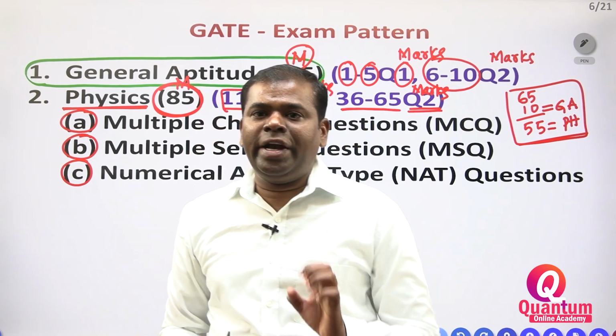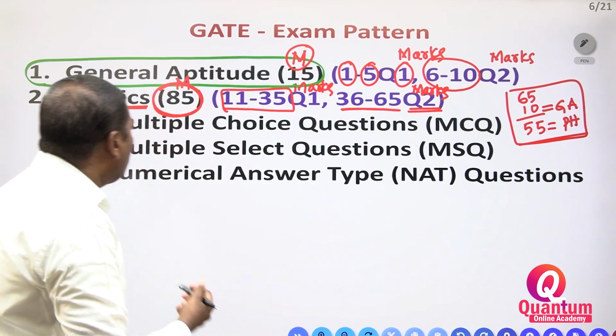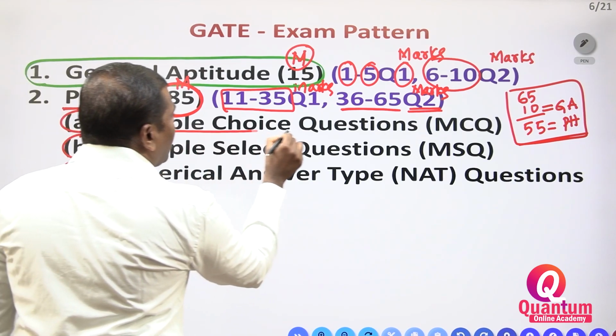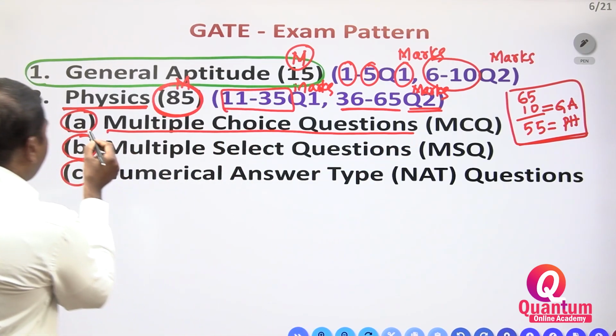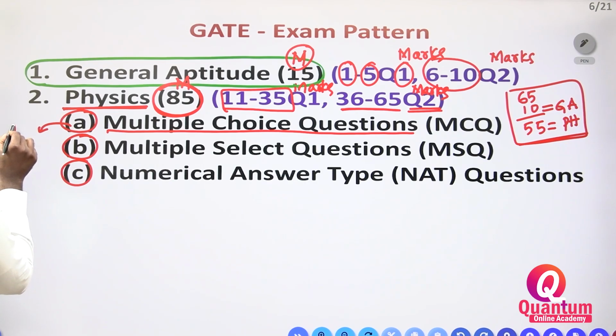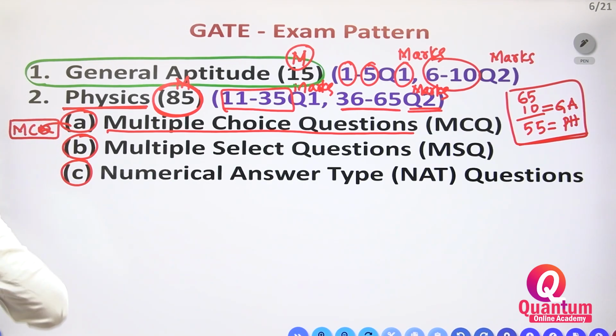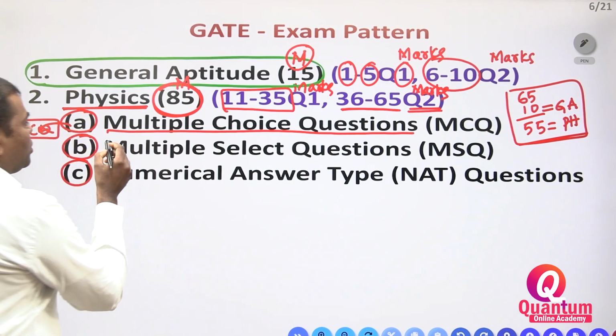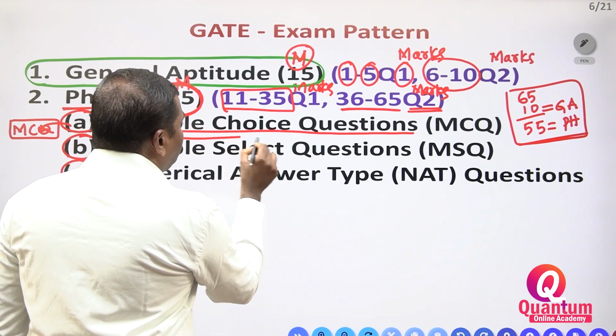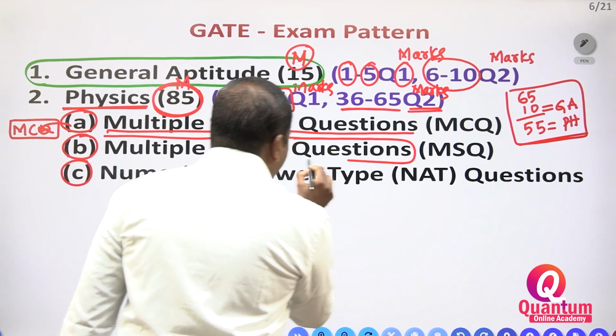Questions: three orientations are there in physics only. One is multiple choice question, MCQ. MCQ means multiple choice question. Next, multiple selected questions.